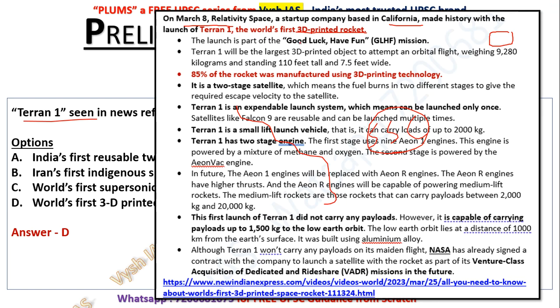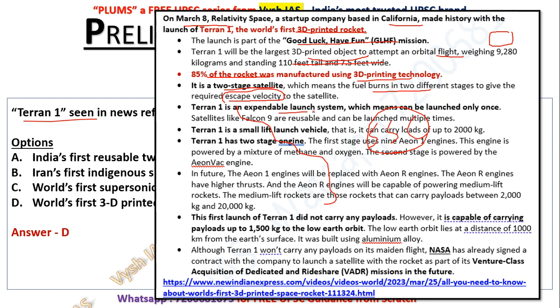So the launch is part of this Good Luck Have Fun mission which they have, and it is the largest 3D printed object to attempt an orbital flight, weighing this much kilogram and standing this much height and all. 85% of the rocket was manufactured using 3D printing technology. So it's a two-stage rocket, which means the fuel burns in two different stages to give the required escape velocity. Okay, meaning to escape from our Earth space area to the outer space area. That much it needs fuel to be burned in two stages.